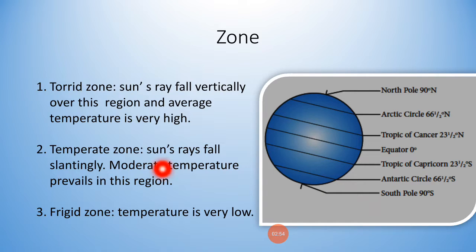Frigid zone. Here the sun's rays do not fall very properly and hence the temperature is very low. In the south, Antarctic Circle to South Pole and in the north, Arctic Circle to North Pole.